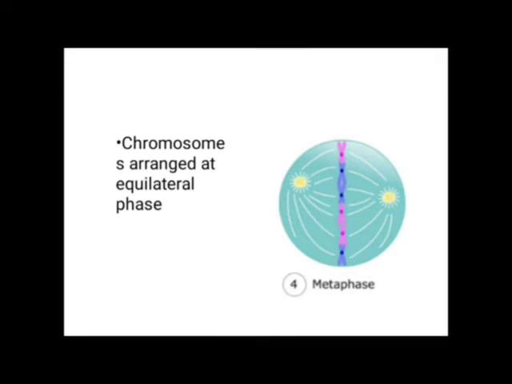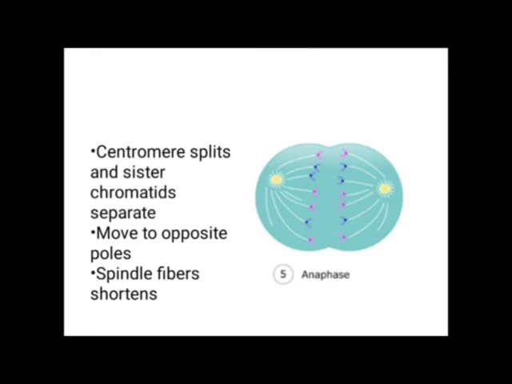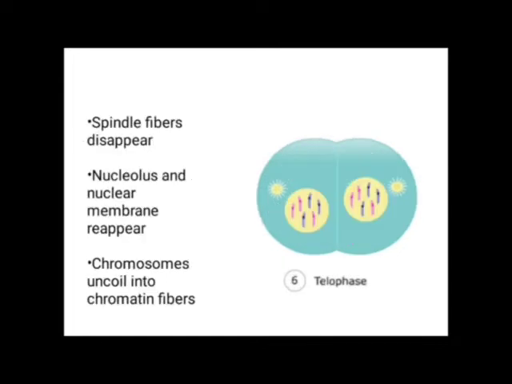Then the centromere splits and sister chromatids separate and move to opposite poles, and the spindle fibers shorten in anaphase. The spindle fibers disappear in telophase, which is the last stage of mitosis, and the nucleolus and nuclear membrane reappear.